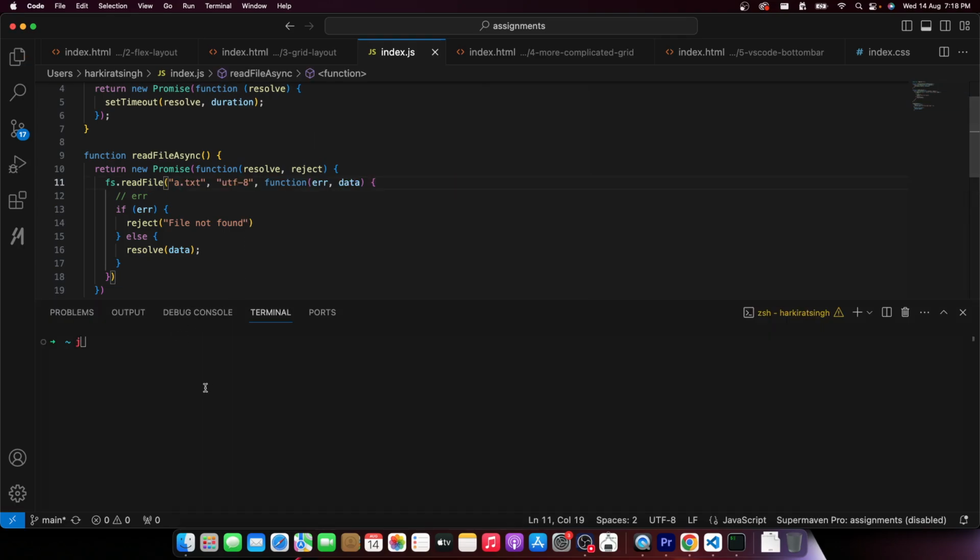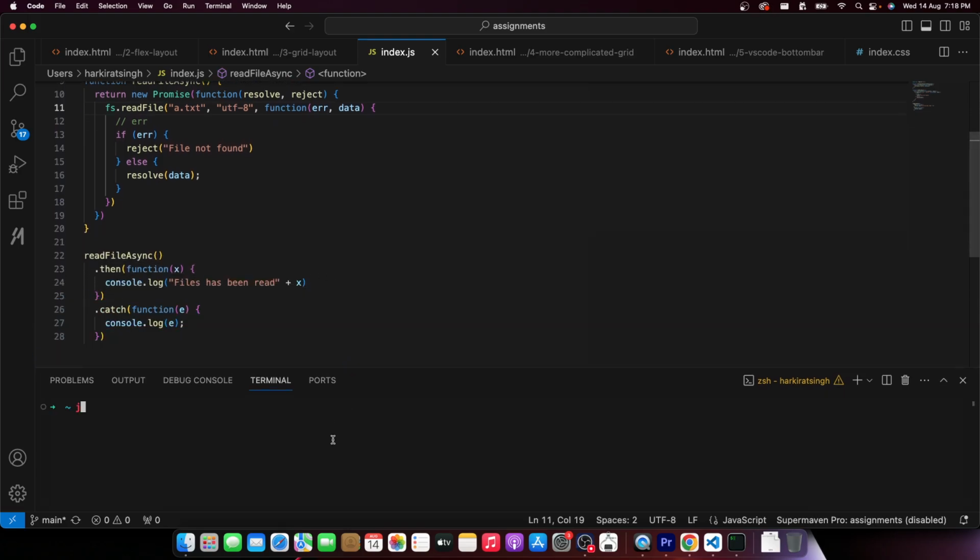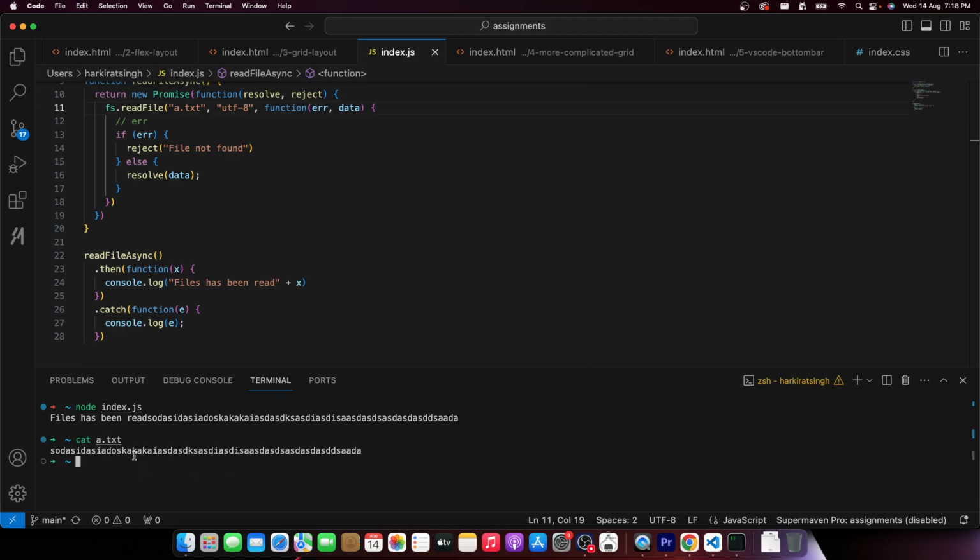Let me call this a.txt. This is the code that we're running. Let me make this slightly smaller. If I run node index.js, it says file has been read, and this is the contents of the file. Because I do have an a.txt here. Let me do cat a.txt. You will see it has some contents. So I do have a.txt. I see it over here. I don't have some random file.